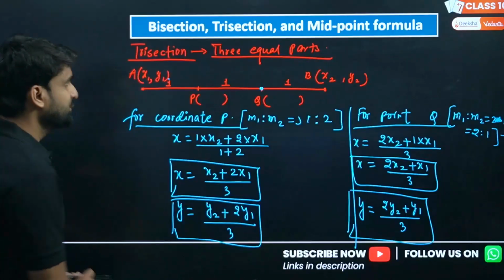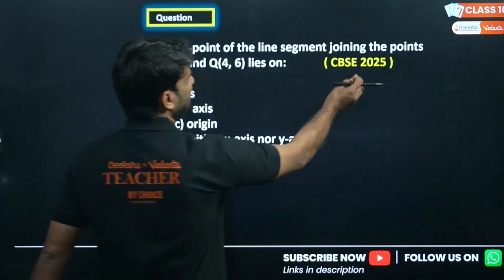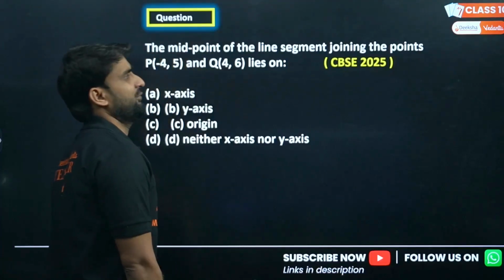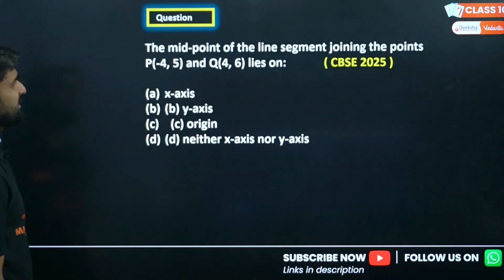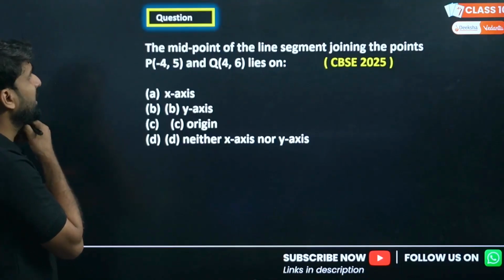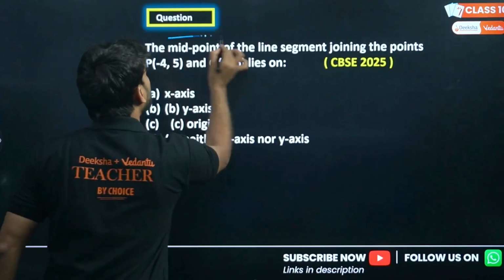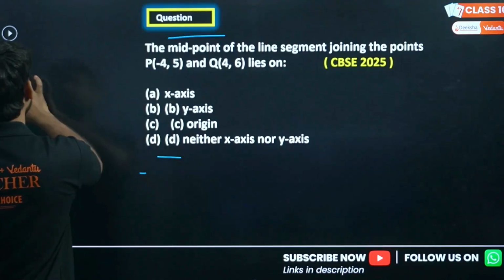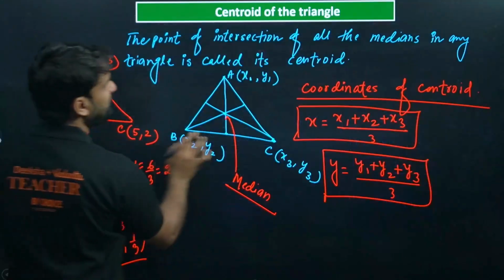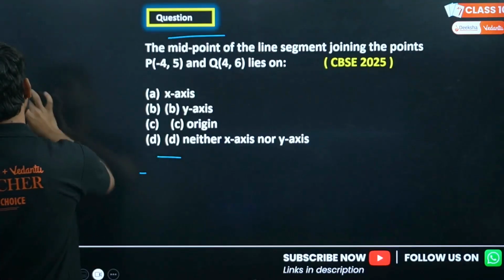Okay, a few questions. CBSE 2025, wow. Look at the question, guys. The midpoint of the line segment joining the points, this is a very easy question. I have just taught you the midpoint formula: (x1 plus x2) divided by 2.